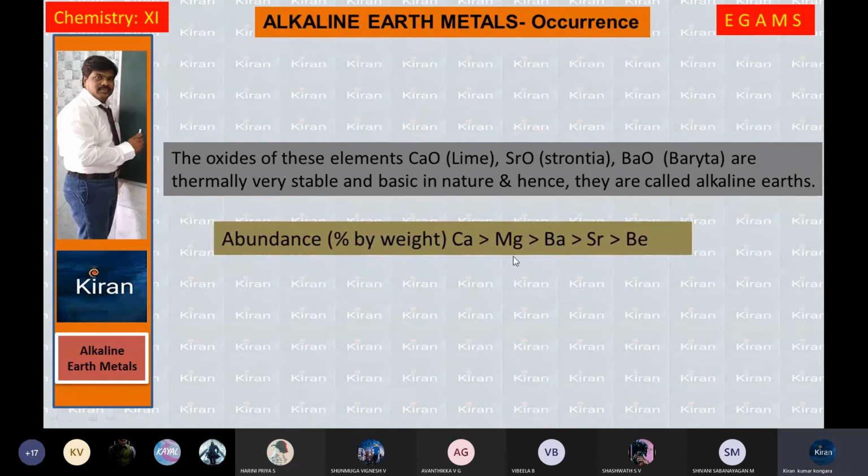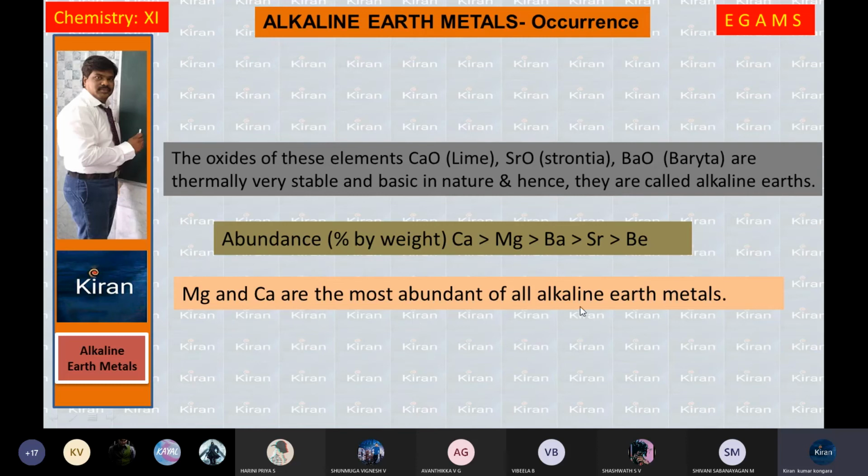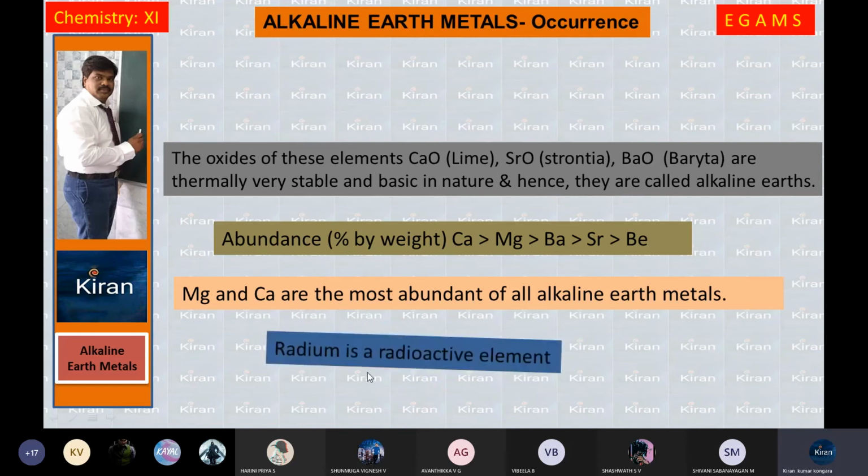Abundance, when you see in this group, calcium metal is the most abundant element. So beryllium is less than strontium, strontium is less than barium, barium is less than magnesium, magnesium is less than calcium. So the most abundant element in this group is calcium. Magnesium and calcium are the most abundant of alkaline earth metals. Radium is the radioactive element in this group.